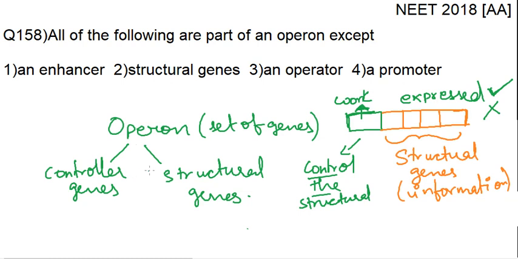The controller genes are of two types: operator and promoter, right? So clearly our answer is enhancer. Enhancer is not a part of an operon. Generally we study the enhancer under controller genes.